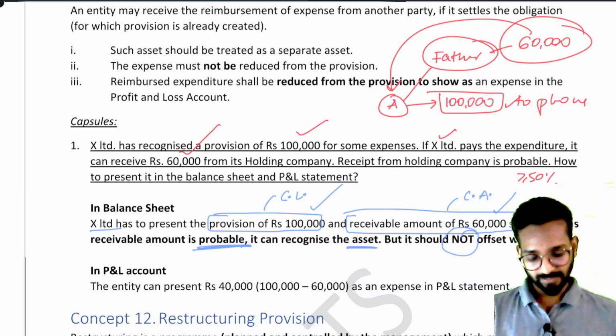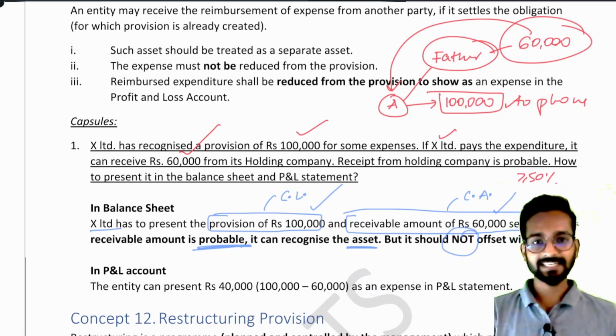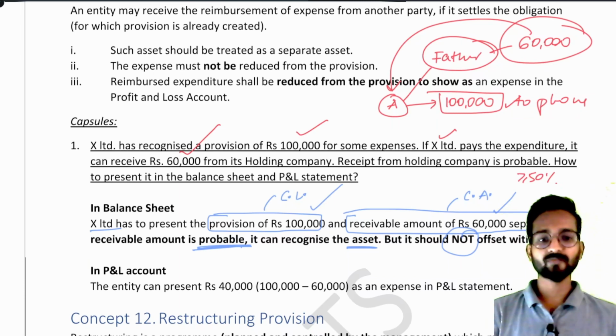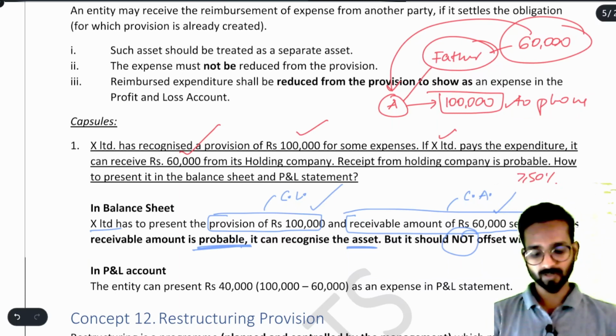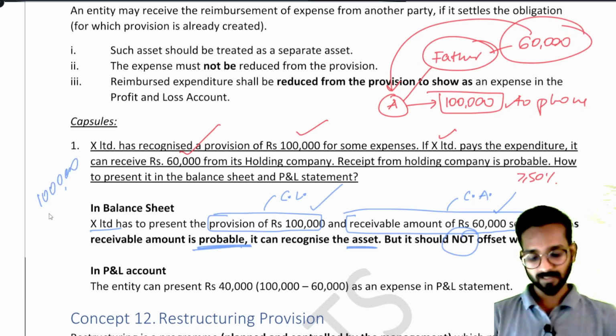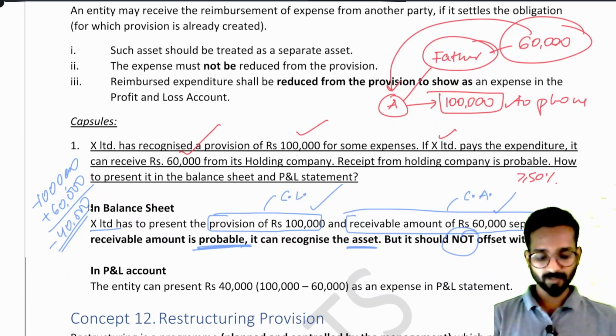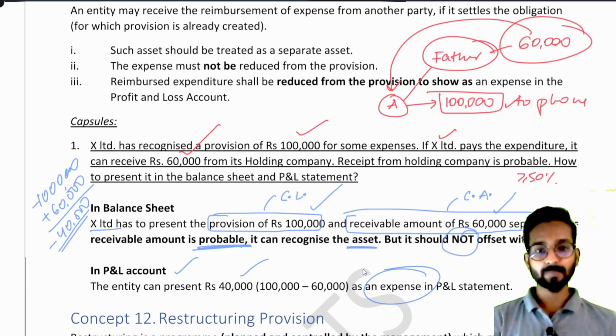Now, in the profit and loss account, the entity can present rupees 40,000 as an expense. Why? Because we spend 1 lakh rupees from our pocket, then receive back 60,000, so from our pocket we are spending only 40,000 rupees. So in profit and loss you can directly write 40,000 rupees as our expense, but in the balance sheet you have to write the provision separately and the receivable amount separately.